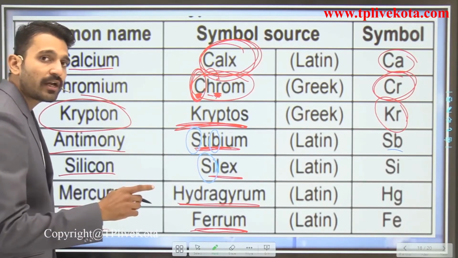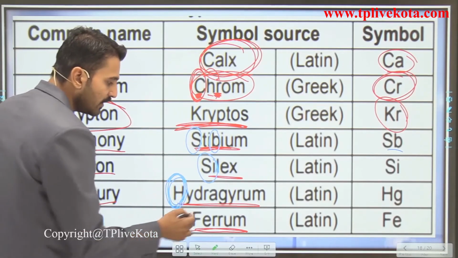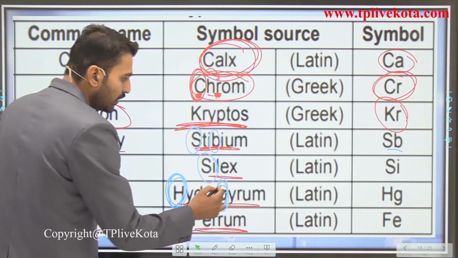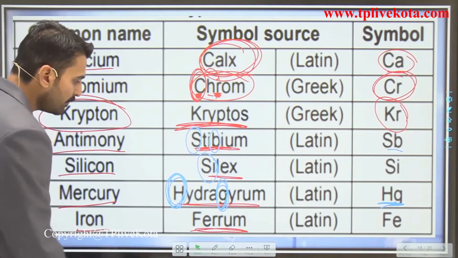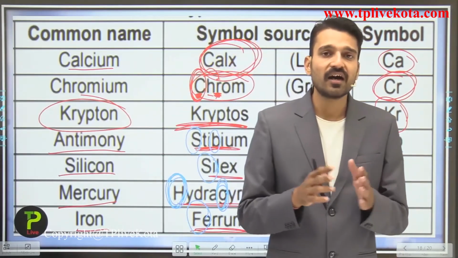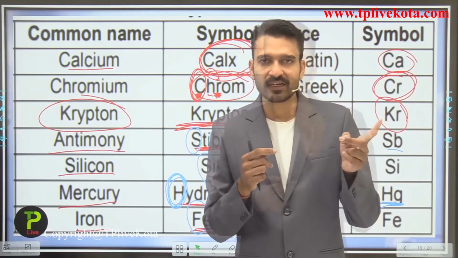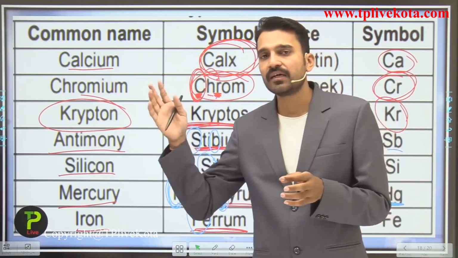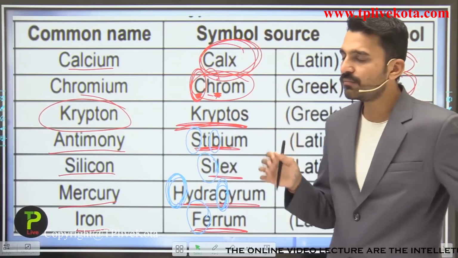For hydrargyrum, that is for mercury, we have taken the H from here and the G from here, so its symbol becomes Hg. And for ferrum, we have taken Fe. So I hope, students, that these symbols are clear to you, because in the symbols we are using the first letter followed by any other letter, not always the second letter.